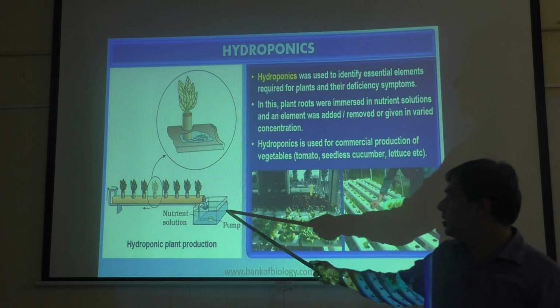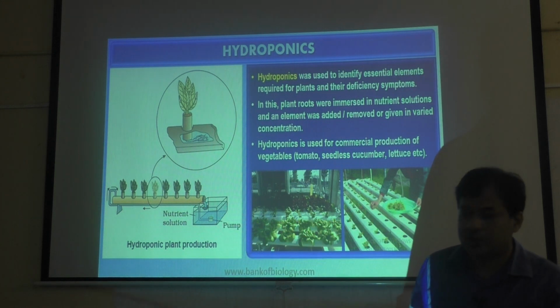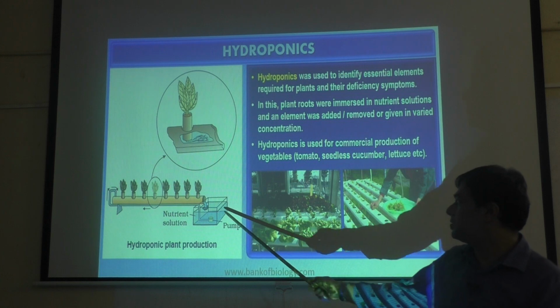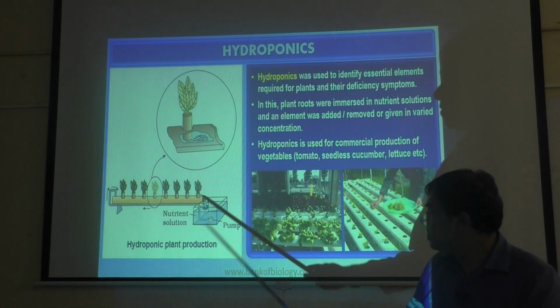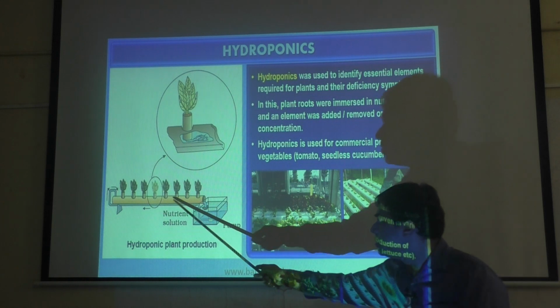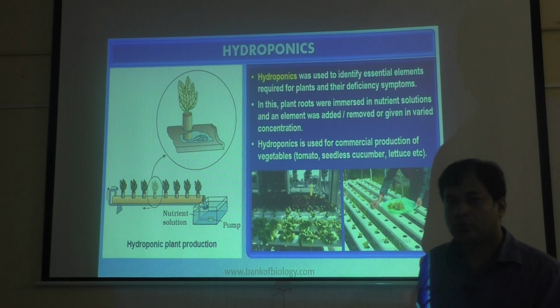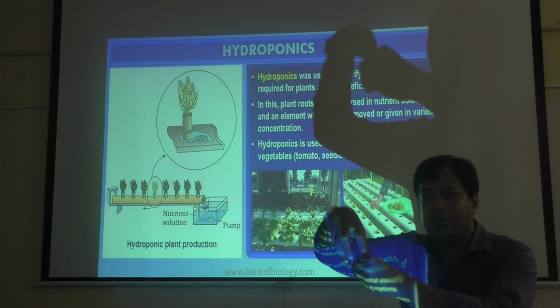Then in this tray he has taken a nutrient solution. Nutrient solution means water containing minerals, water mixed with minerals. Then he has used a pump here. With that pump he will pump that nutrient solution through this tube. When water passes through the tube, the plant will take the minerals.